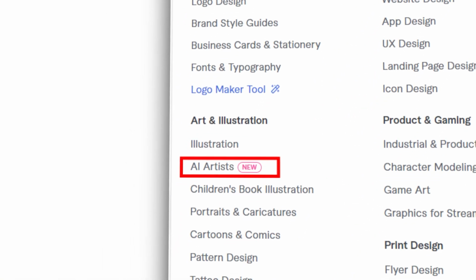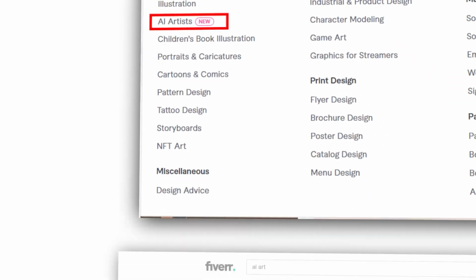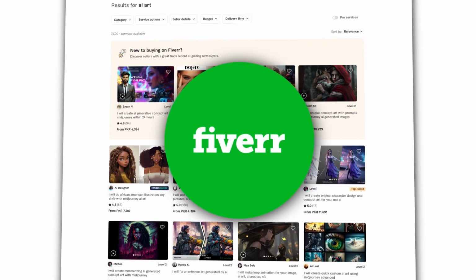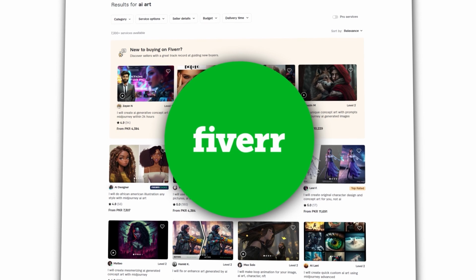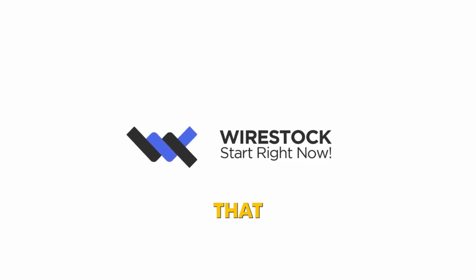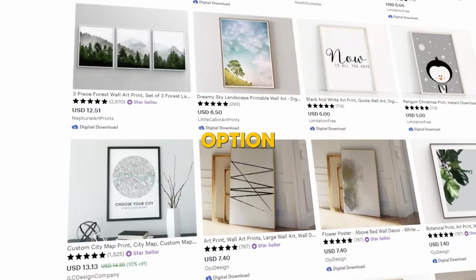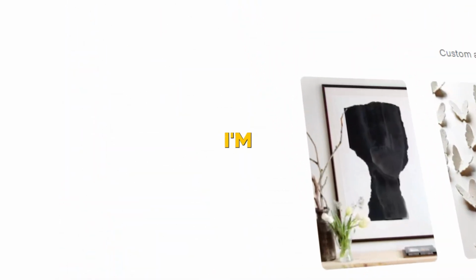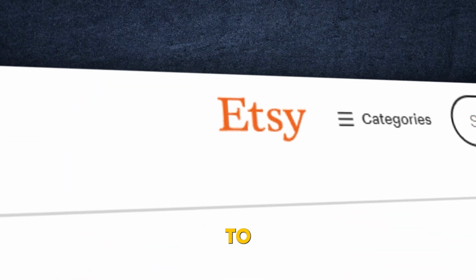For instance, you can create AI art as a service for other people on platforms like Fiverr. Or you can sell your AI art on a platform like Wirestock, which is a marketplace that distributes your art to nearly every major stock photo website and then pays you when someone downloads your image. But let's cover the most obvious option to make money with your AI art. Yes, I'm talking about making products to sell on Etsy.